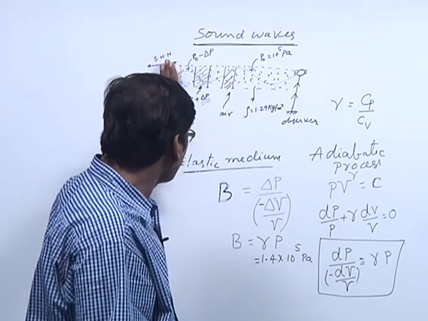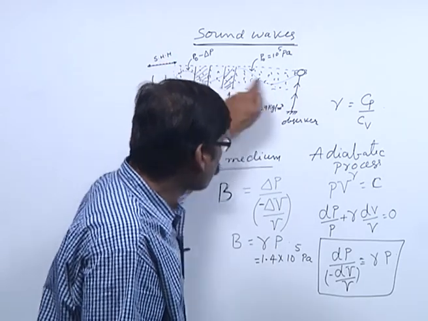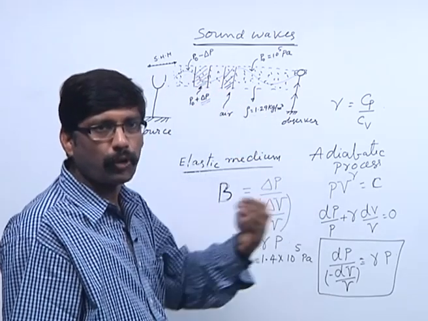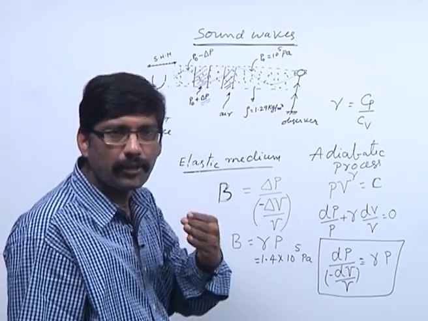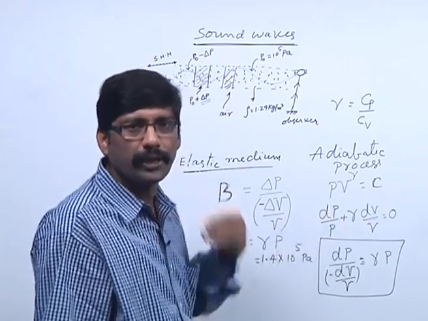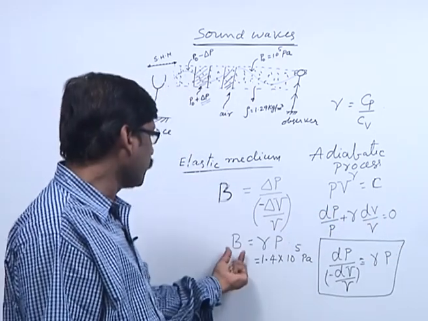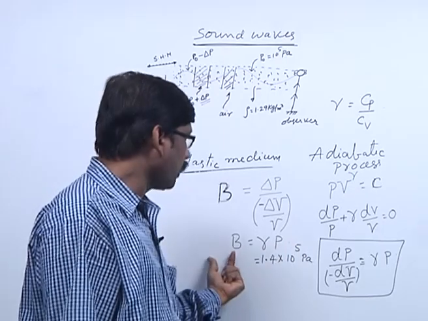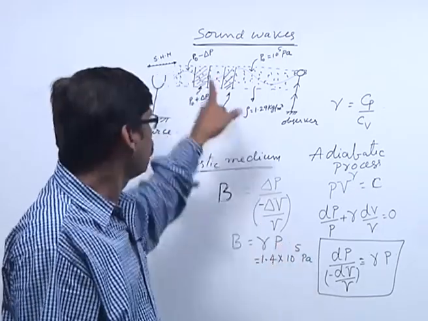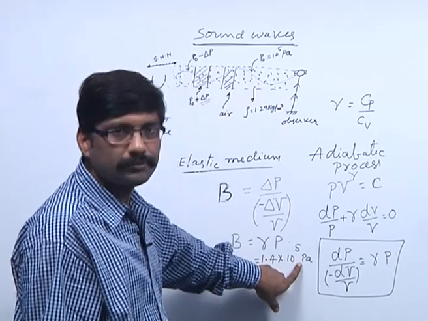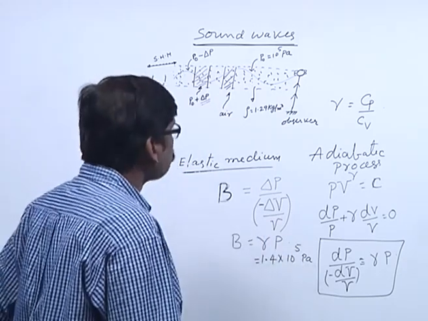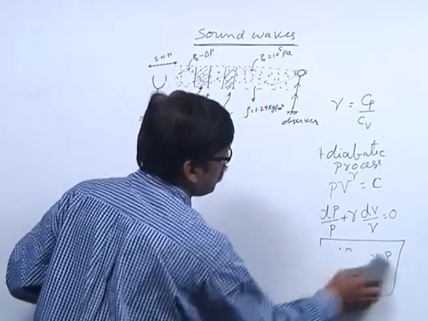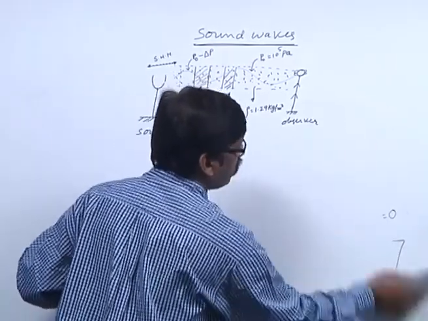So, before studying the propagation of sound energy through air, we should know the elastic property, because only an elastic medium can propagate the mechanical wave. So, the bulk modulus is the measure of elasticity of the medium. For air it is gamma times pressure. Next thing is, now we know the gamma value.